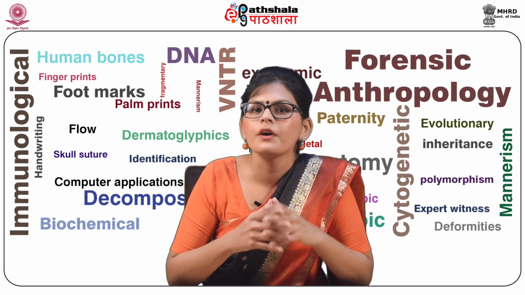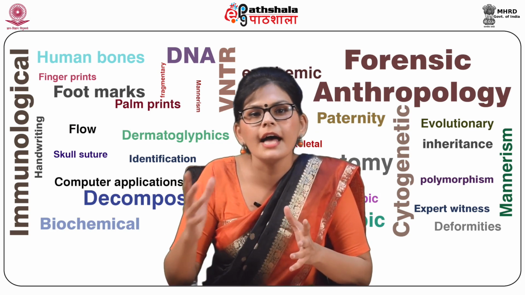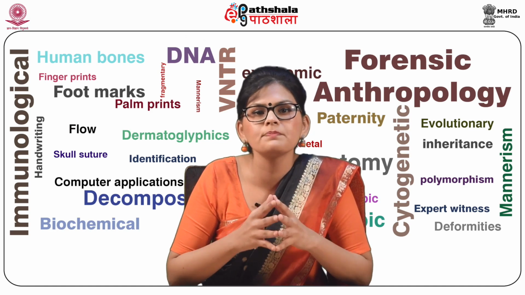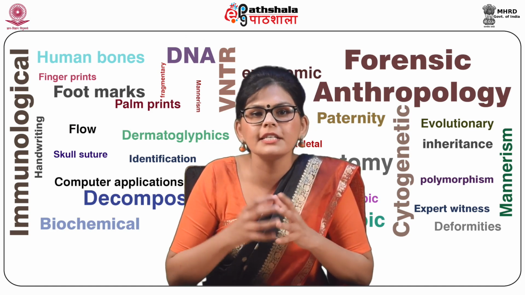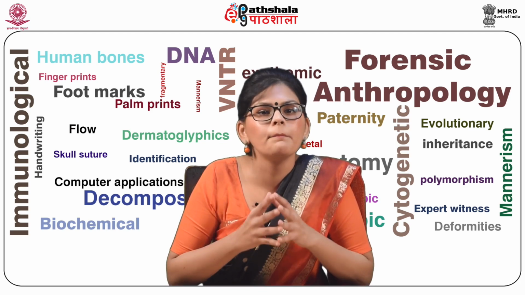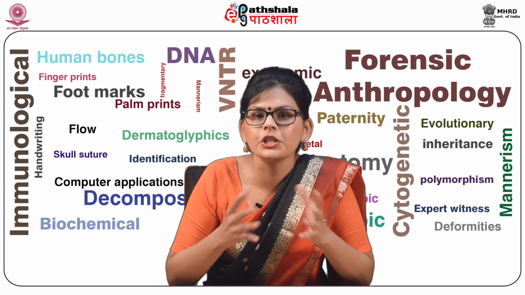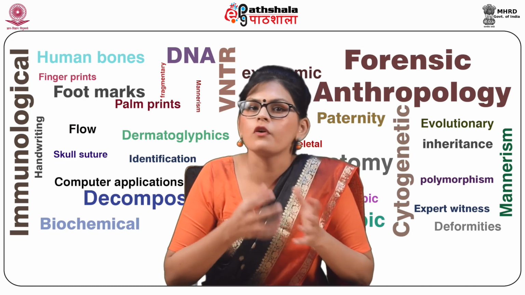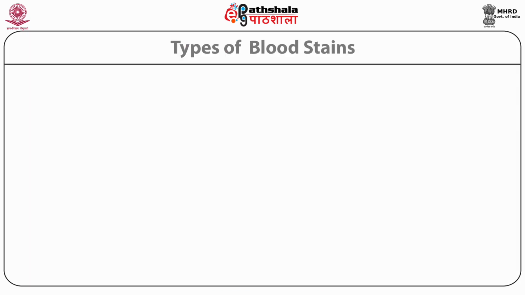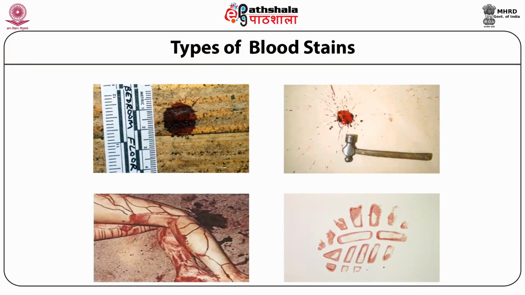Sperm are made up of a head, midpiece and tail. The head of the sperm consists of the acrosome and the nucleus containing chromosomes, and the midpiece includes mitochondria that provide energy for the swimming of the sperm. The diagram depicts different types of blood stain, that is passive stain, projected stain and transfer stain.